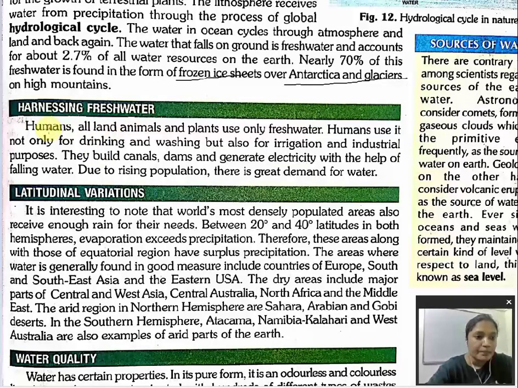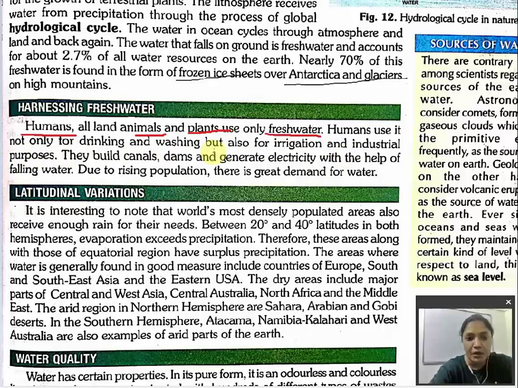So let us see. Humans, all land animals, plants use fresh water only. Now see, we all human beings, in fact plants, animals, what do they use? They use fresh water. They don't use ocean water, because ocean water is what? Salty, right? Humans use it not only for drinking and washing, but also for irrigation and industrial purpose.